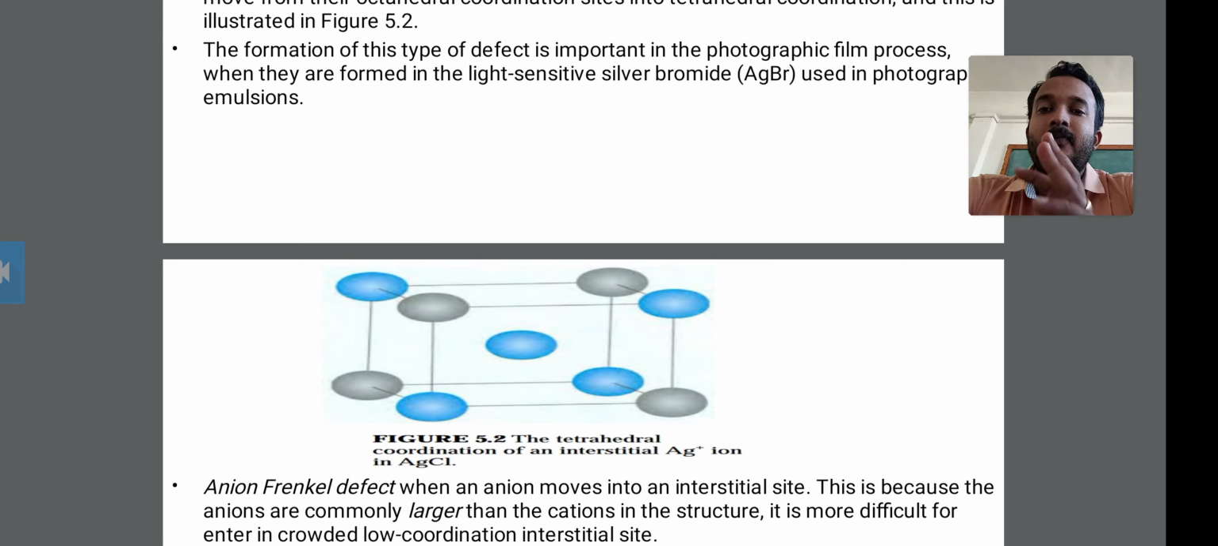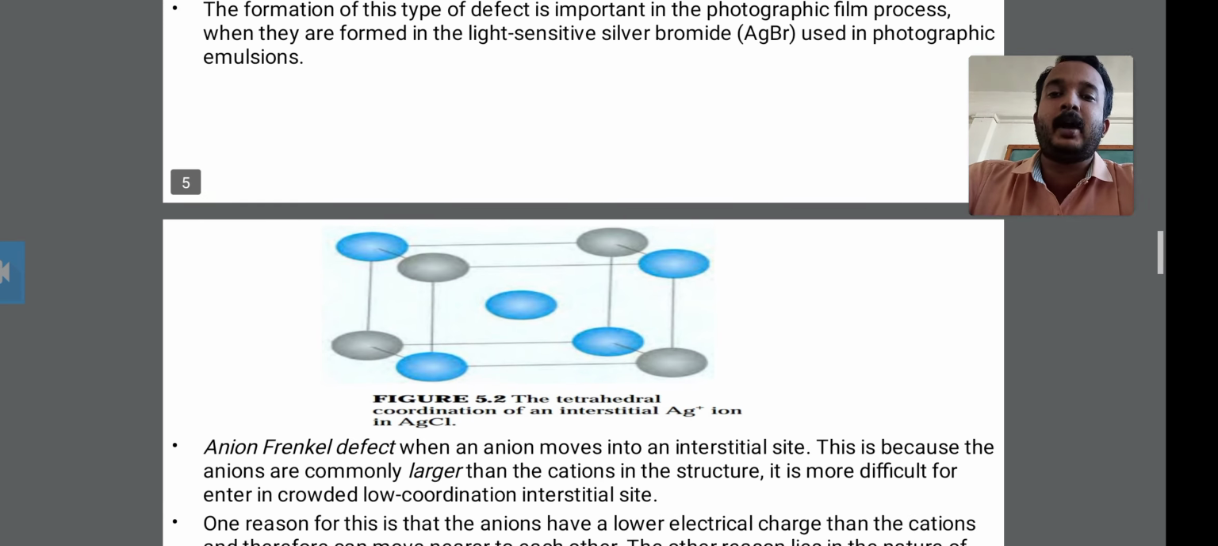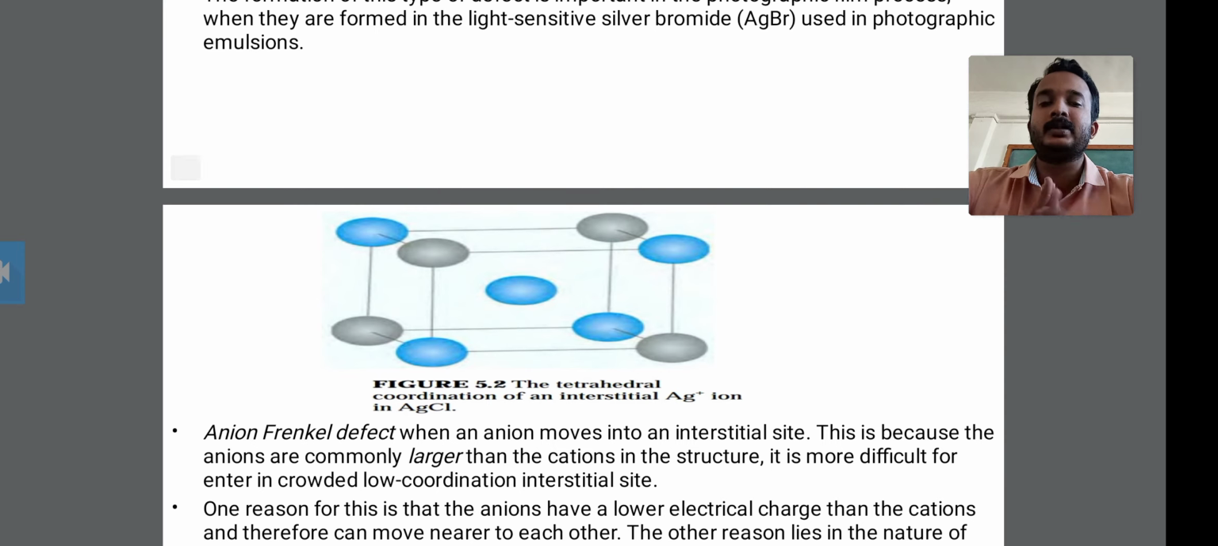Therefore, for the clarity of your photo formation, you have to use the silver bromide for the washing of this negative roll of the camera, in the photographic emulsion. Okay, this is all about the cation Frenkel defects, and this is the diagram.